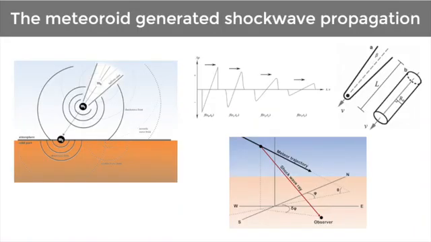In the second section of the poster, some basics about the propagation of shock waves generated by meteoroids are shown. When the meteoroid enters the atmosphere, a shock wave is generated, which converts into a linear acoustic wave in the atmosphere or generates seismic waves in the solid part of the planet. The shock wave is characterized by an overpressure which decays with the time and distance of propagation, and this distance is denoted by a radius r0. In this figure, it is shown how the shock wave ray travels from the meteoroid trajectory point to the observer.